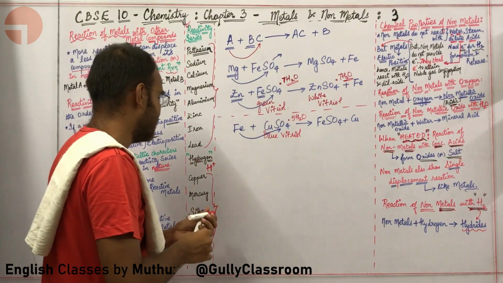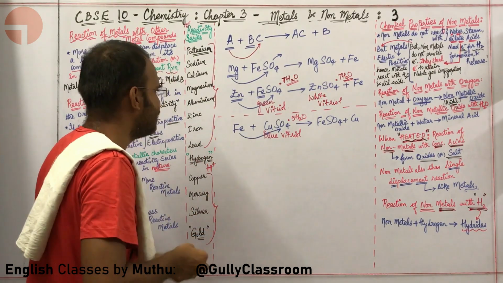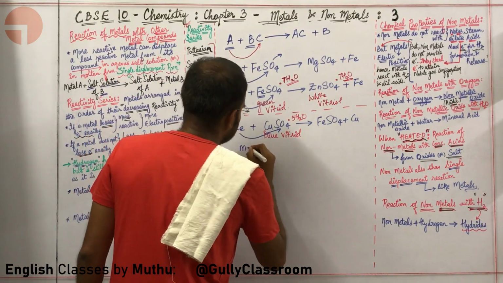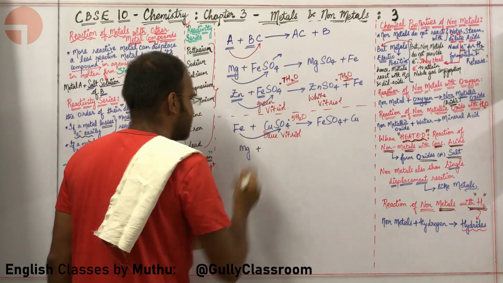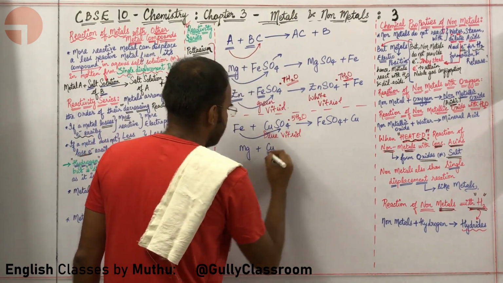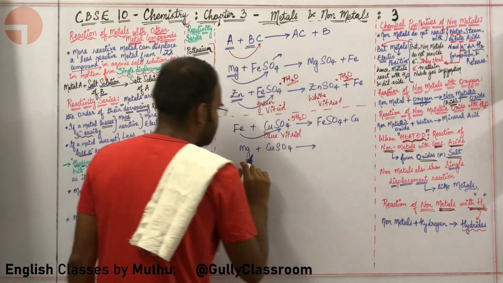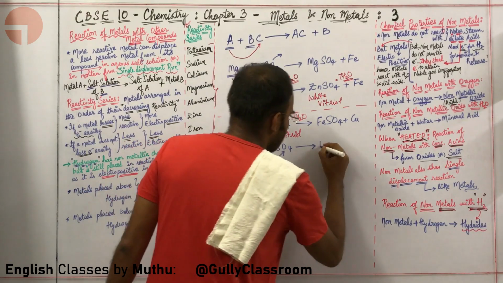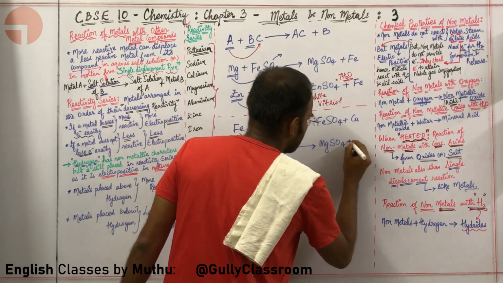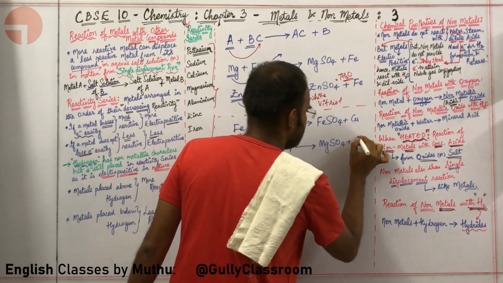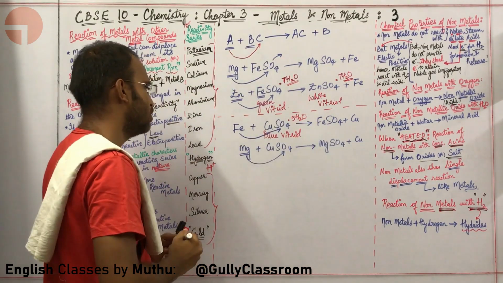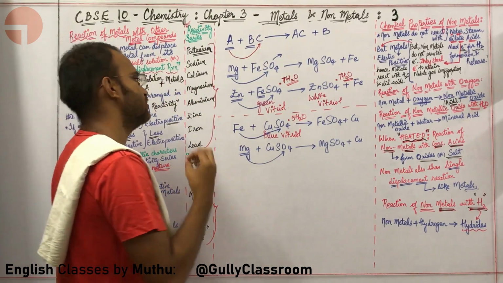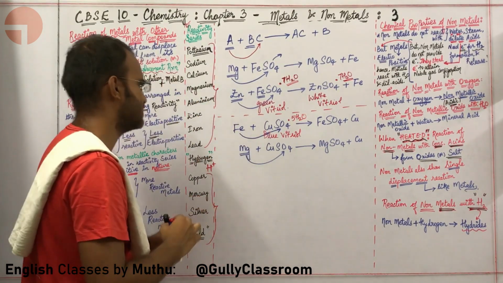What next? Let us go for some more reactions where we are going to displace copper out of its compound. Okay sir, let us take magnesium then, because magnesium is more reactive than copper. So I am going to write Mg plus CuSO4, where magnesium displaces copper out of its compound and forms MgSO4 plus Cu. That is fine sir. Give me another reaction with copper sulfate as the salt.